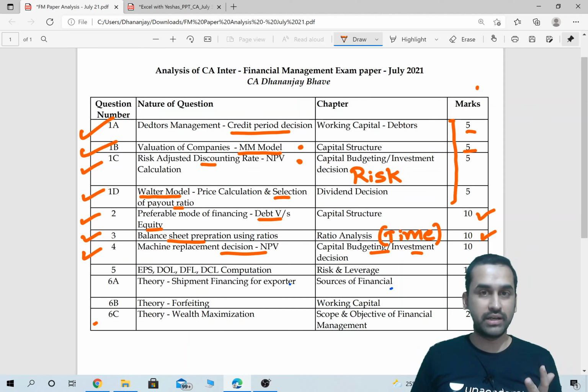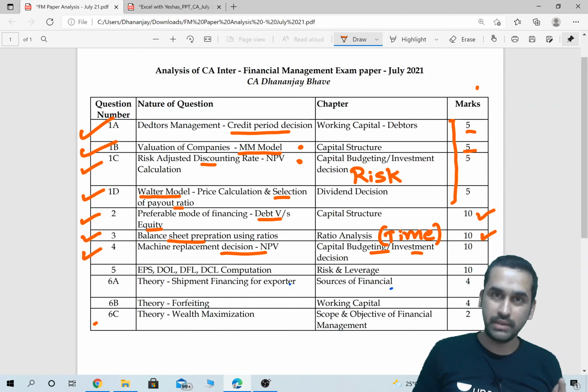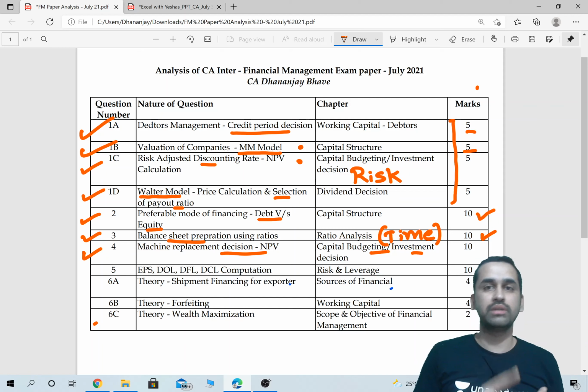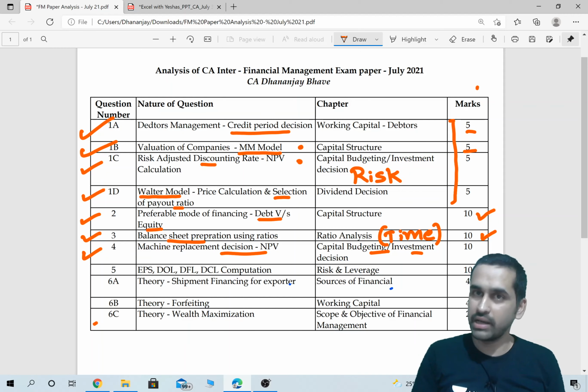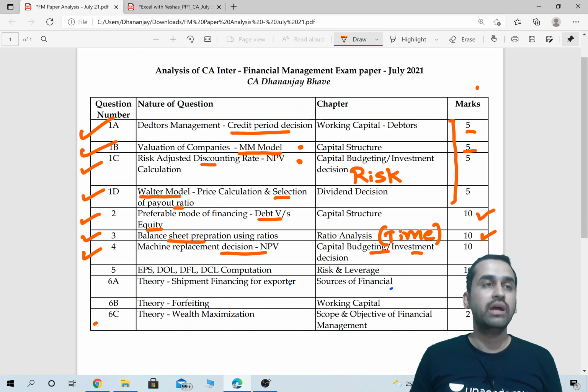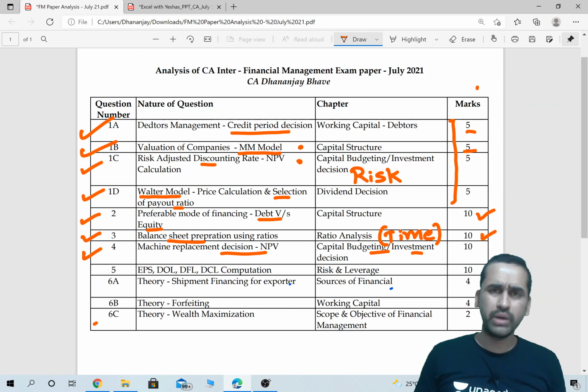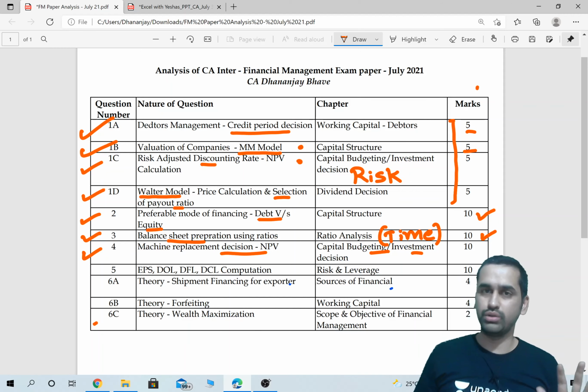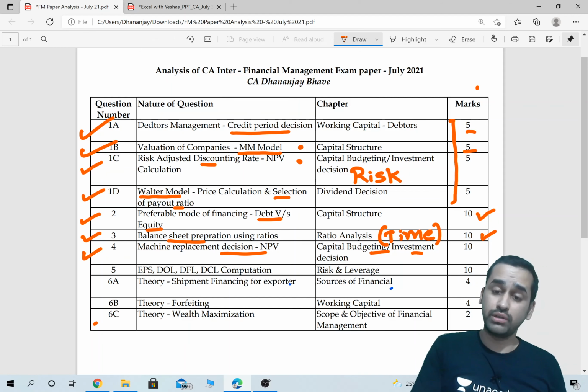You have sales data, selling quantity, selling price, variable cost, material, labor, all the items, depreciation, tax rate, working capital investment, everything, and a doable question, not time consuming, and there were no complicated or difficult adjustments either. This was an NPV question, machine replacement.